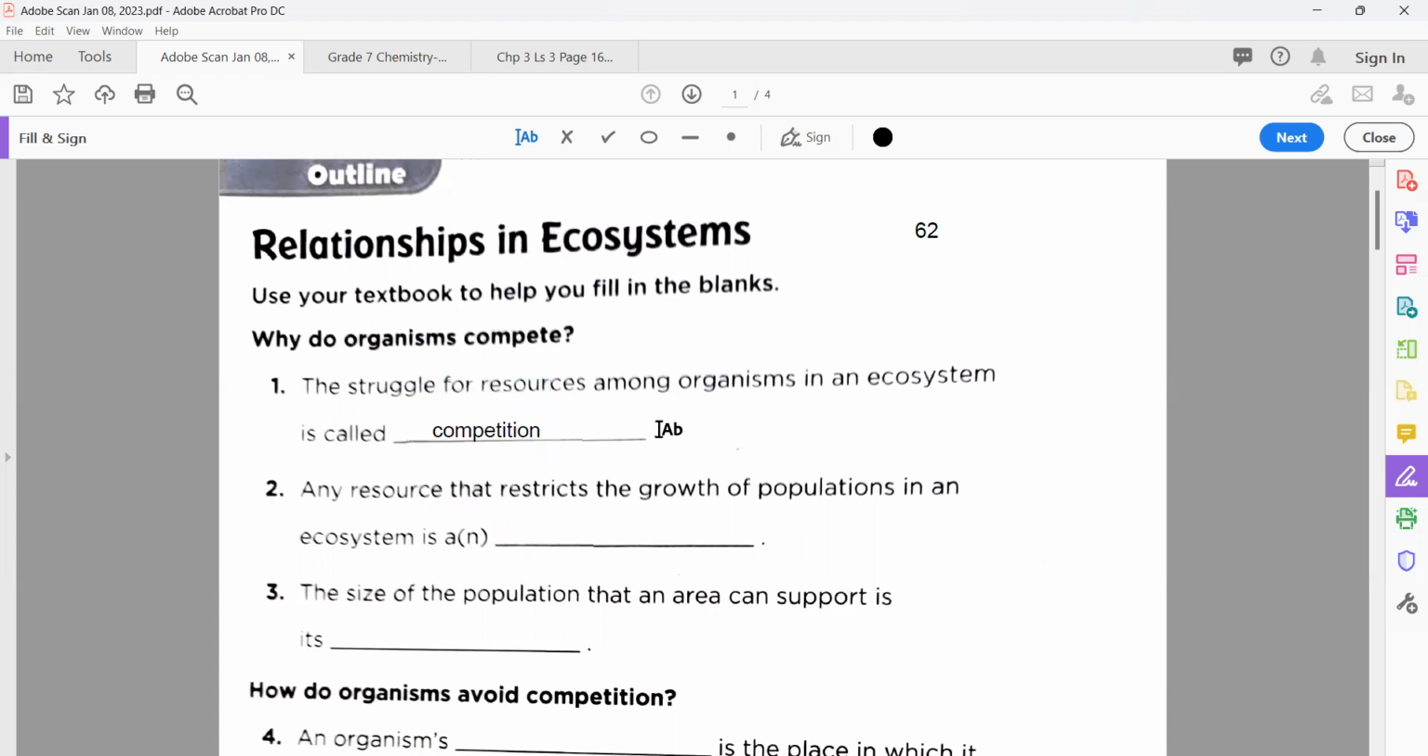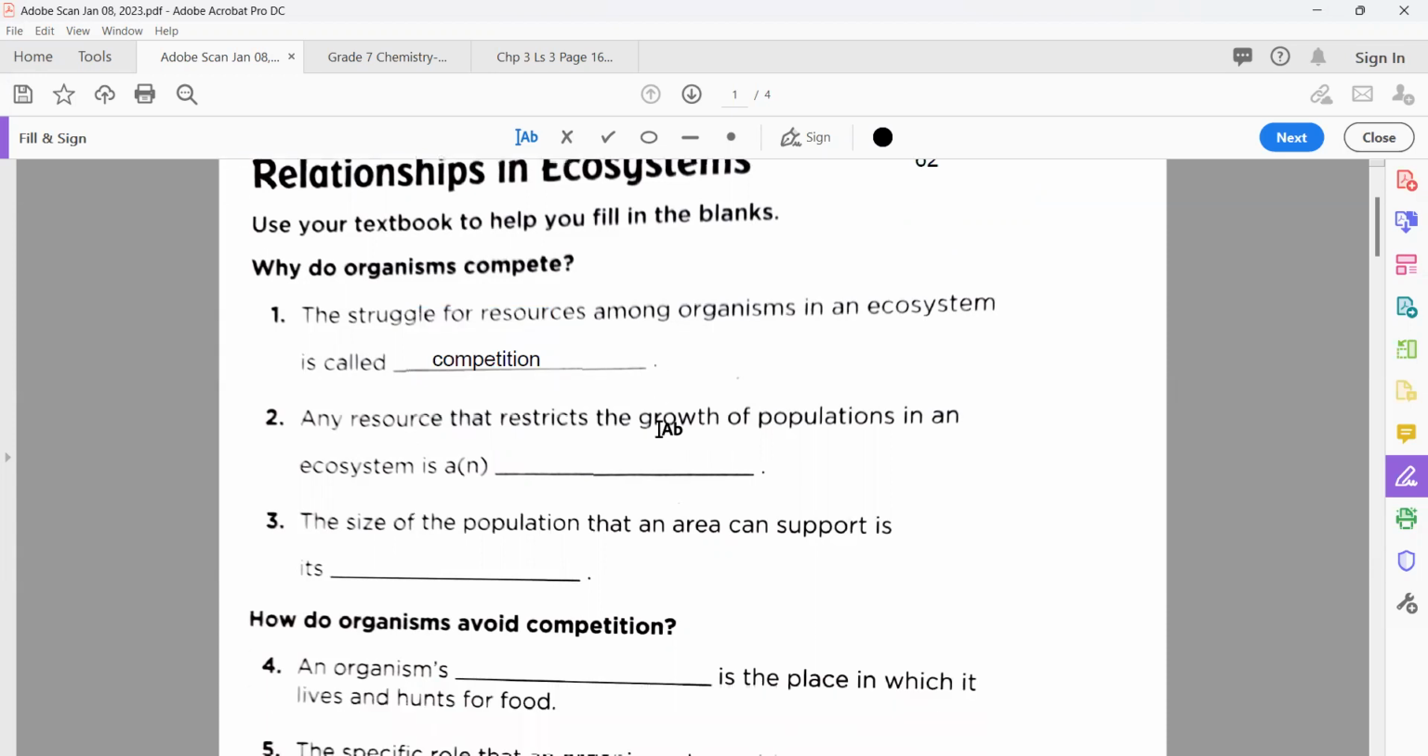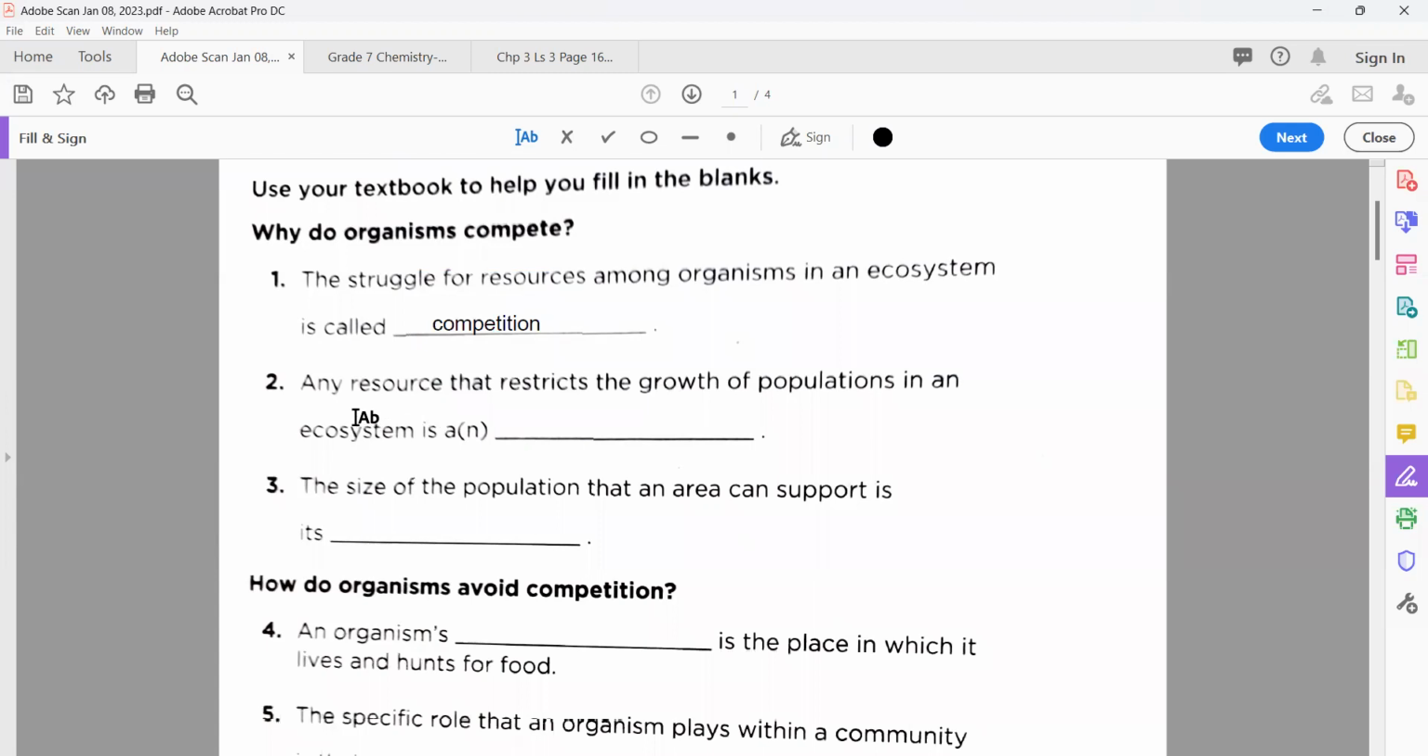Competition. Everyone check it, correct? Yes. Also check your answers, okay? Spelling. Number 2, any resource that restricts, meaning to say that doesn't let you open. It will be a limitation, that growth of population in an ecosystem is a blank factor. What are we going to write here? Limiting.